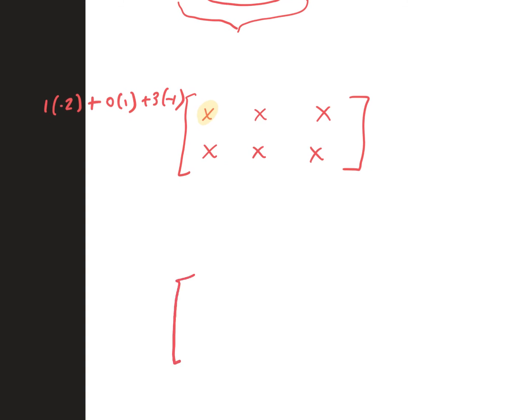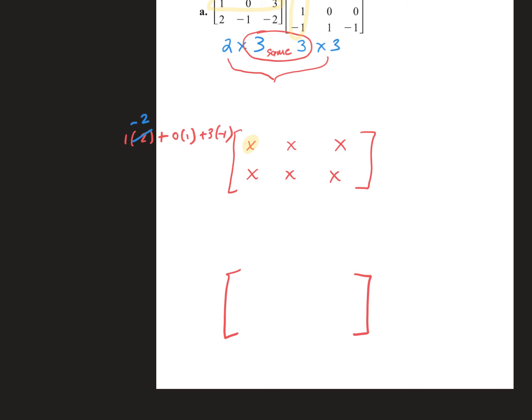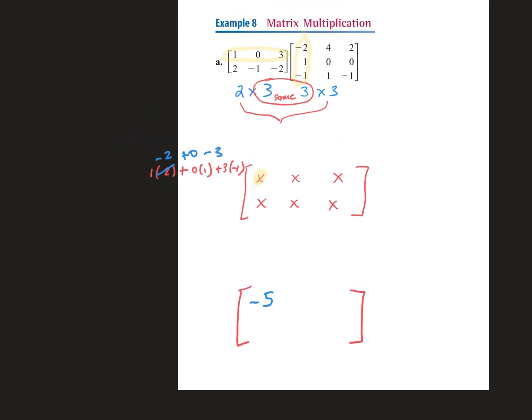All right. If you want to go ahead and write your answer, if you want to evaluate right now, you can go ahead and do that. We can go through. What's 2 times negative 1? Negative 2, right? Plus 0 minus 3. What's negative 2 plus 0 minus 3? So negative 5 is going to go right there. Everybody with me?